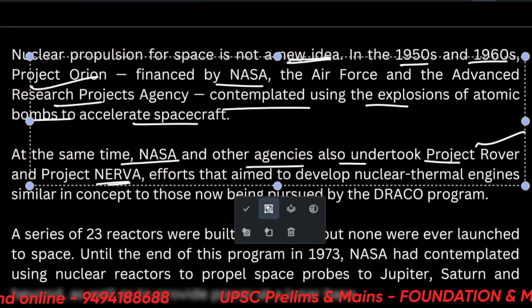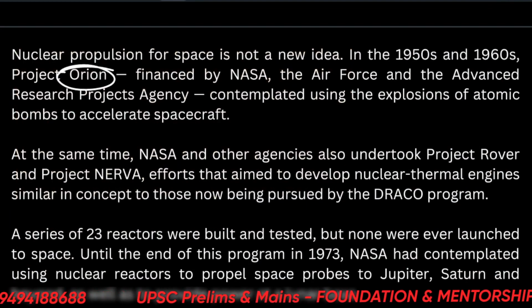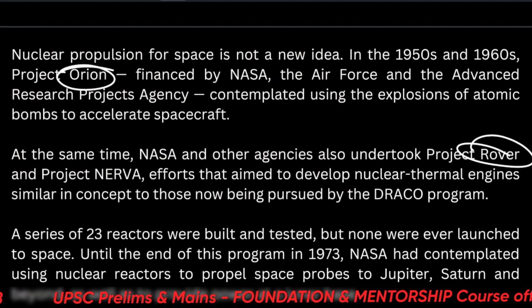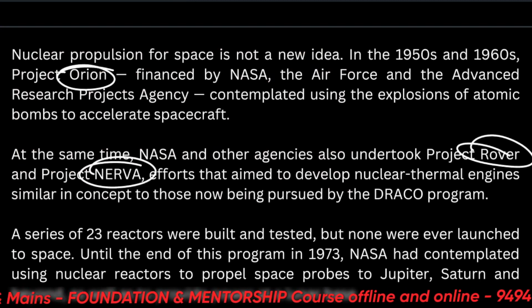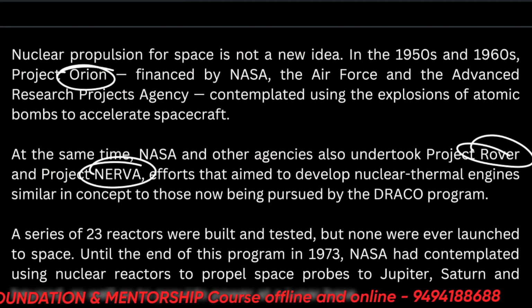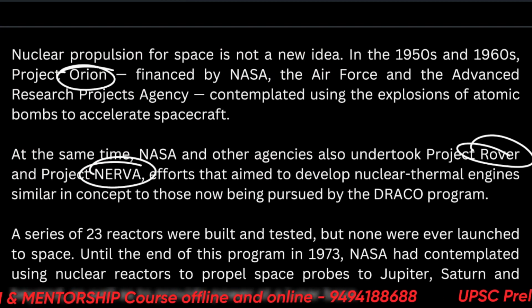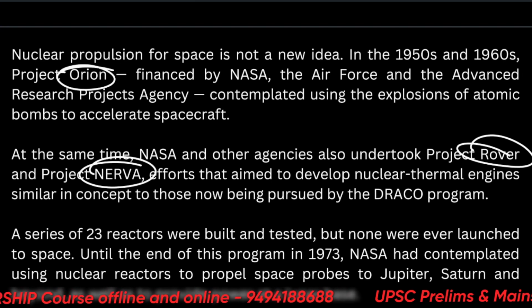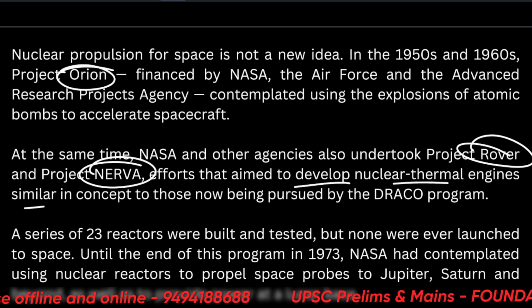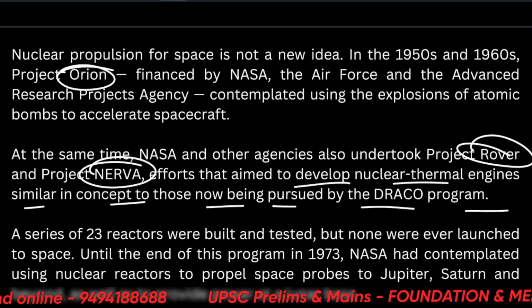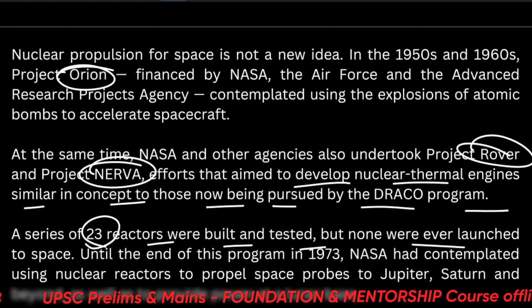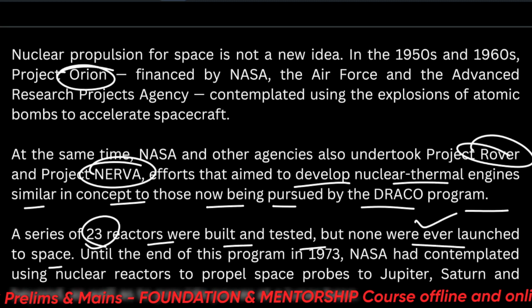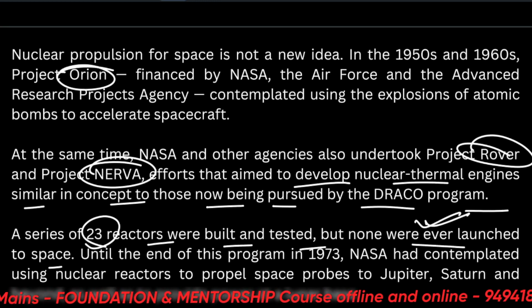The question: what is common between Project Orion, Project Rover, and Project Nerva? That they were all projects of the USSR? No. They were all nuclear power projects or nuclear space projects. So this all can be asked, right? They aim to develop nuclear thermal engines similar in concept to those now being pursued by the Draco program. A series of 23 reactors were built and tested, but none were ever launched to space. So this is a crucial thing, that none were ever launched to space.